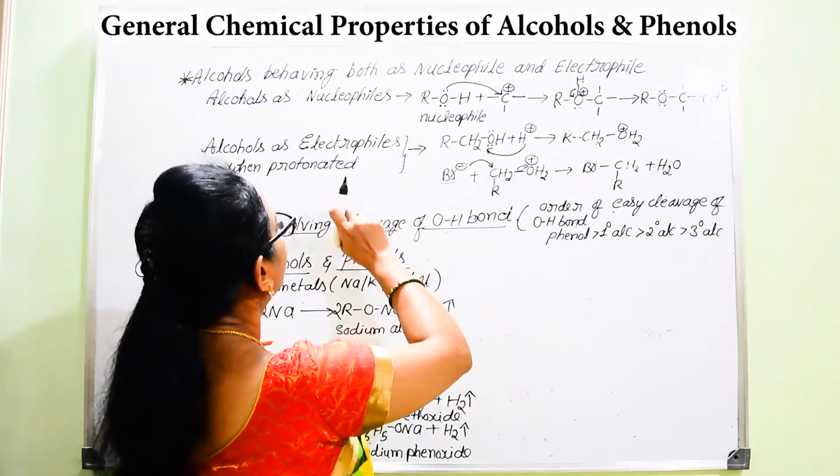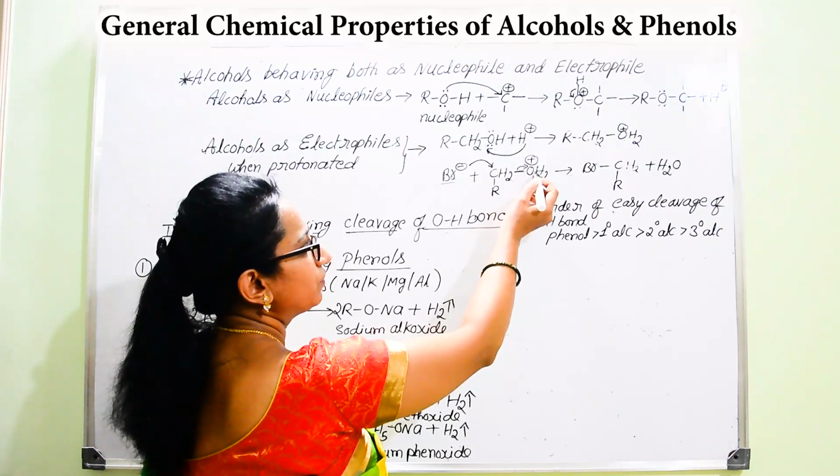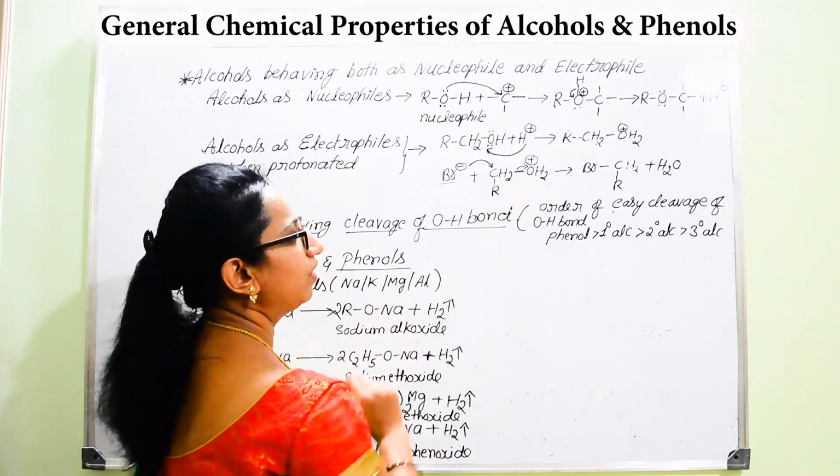So whenever it is acting as an electrophile, there is much chance for the breakage of bond between carbon and oxygen.